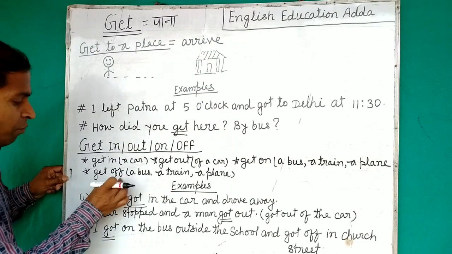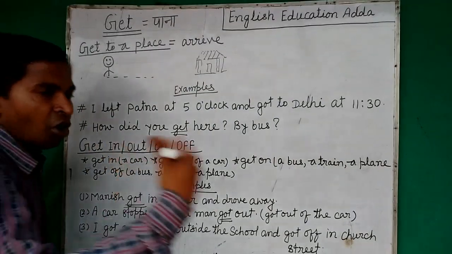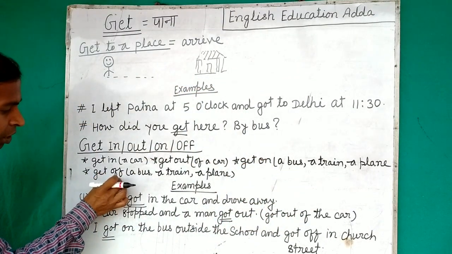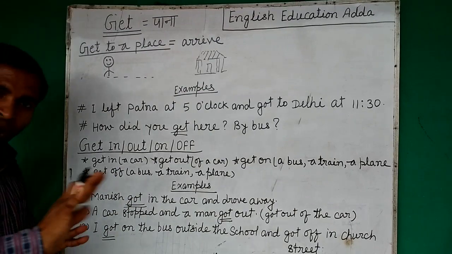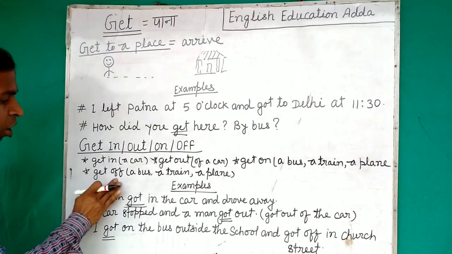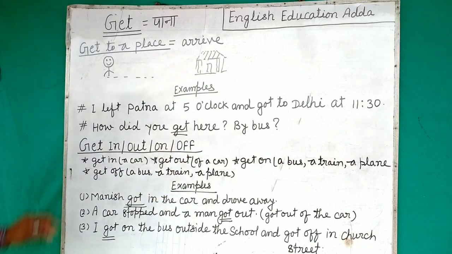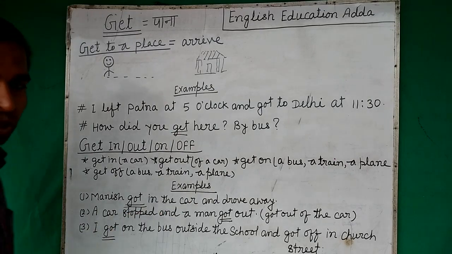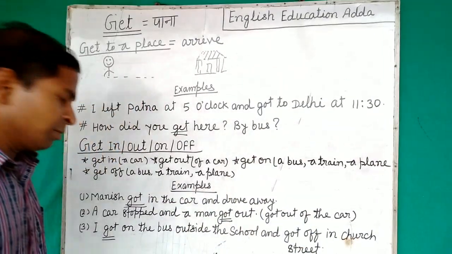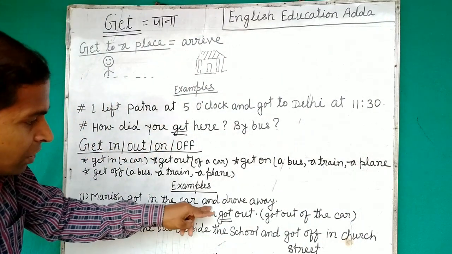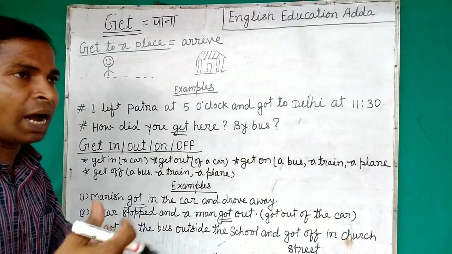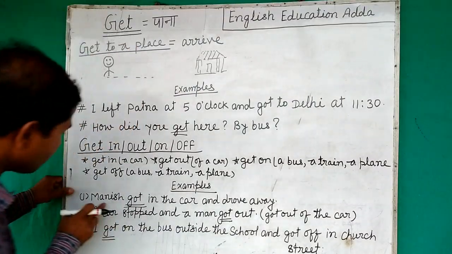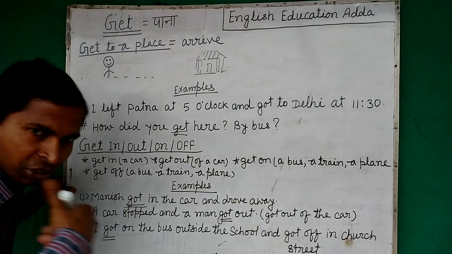Now another one is get off. It's the opposite: when you got on and after that you came out, what is it? Get off. So we use get off when we are leaving. So get off a bus, a train, a plane. In sentences you learn better. So, Manish got in the car and drove away. I went inside the car, started the car and it ran away. I am driving the car. So: Manish got in the car and drove away.